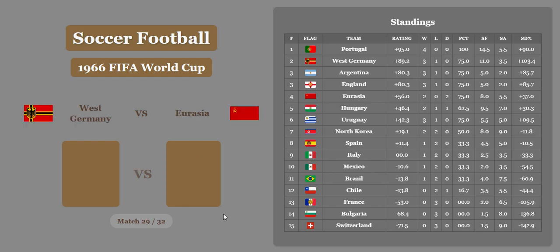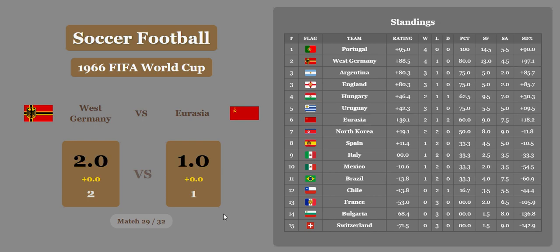West Germany versus Soviet Union. 2-1. Germany beats Soviet Union. No economic difference. And Germany will maintain second with a rating of 88.5. Soviet Union in 6th under Uruguay, right above North Korea.